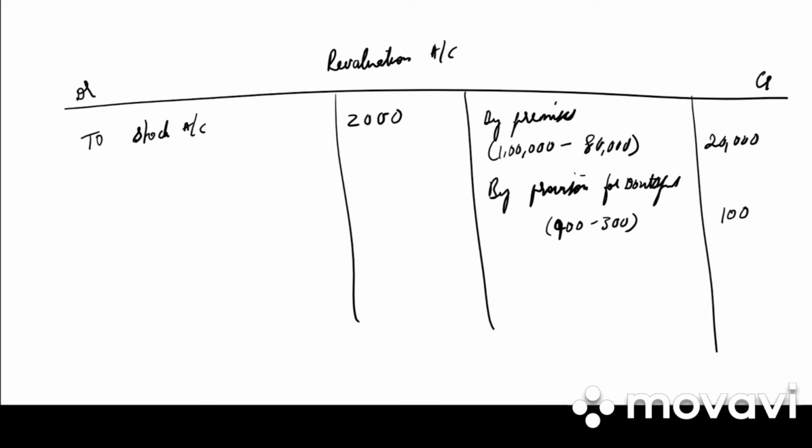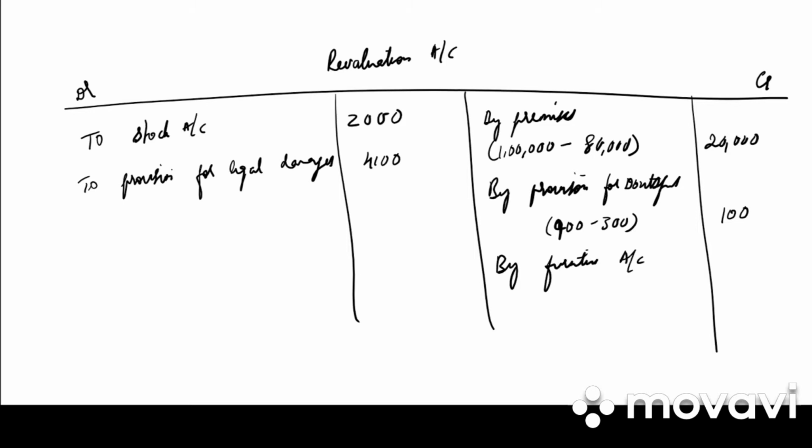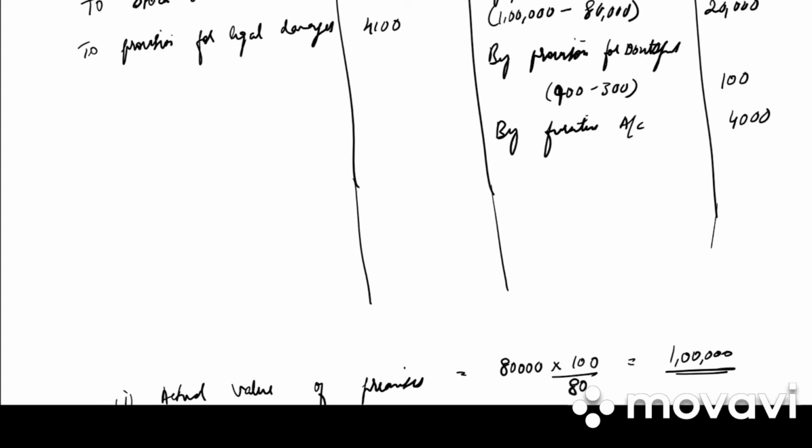Further provision for legal damages is to be made for 4,100. So again there is increase in liability to provision for legal damages 4,100. And furniture is to be brought up to 45,000. There is increase in furniture. So by furniture account, 45,000 minus 41,000, 4,000. Anything else? No. Next we balance the revaluation account.